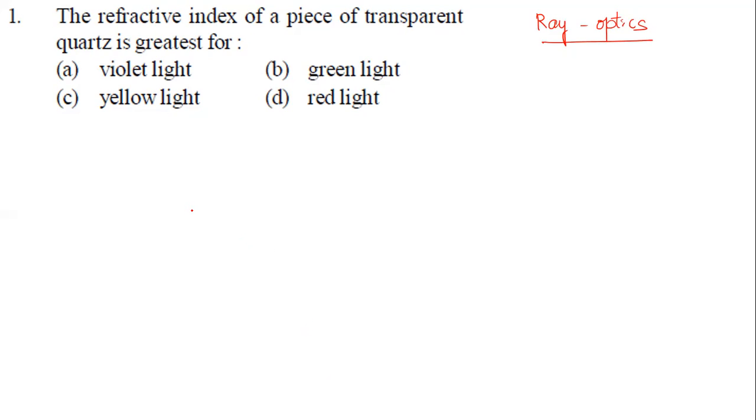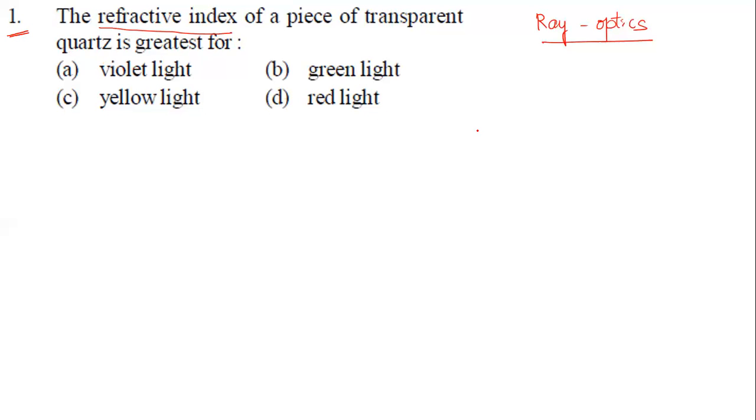So we're going to cover questions along with the topics. Now I would like to go with this one. First is question number 1. What question number 1 is asking us: the refractive index of a piece of transparent quartz is greatest. They're asking about refractive index, so which material doesn't matter here.